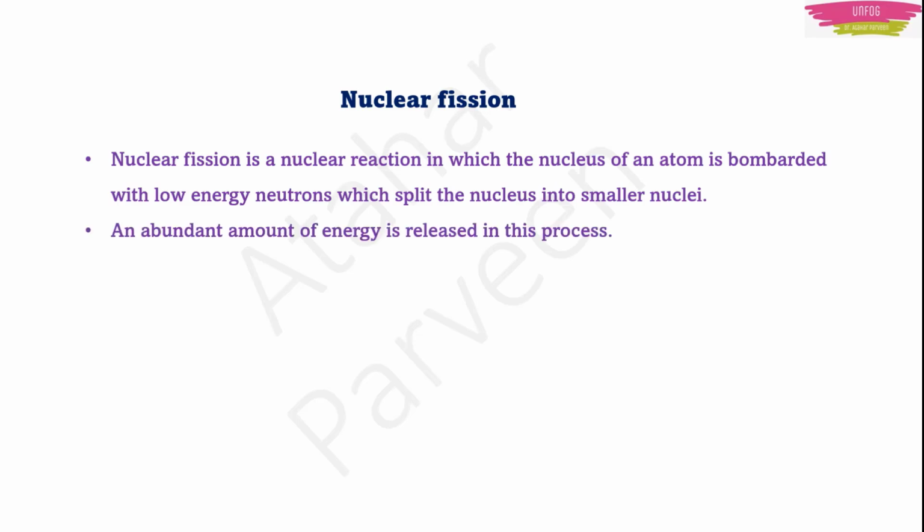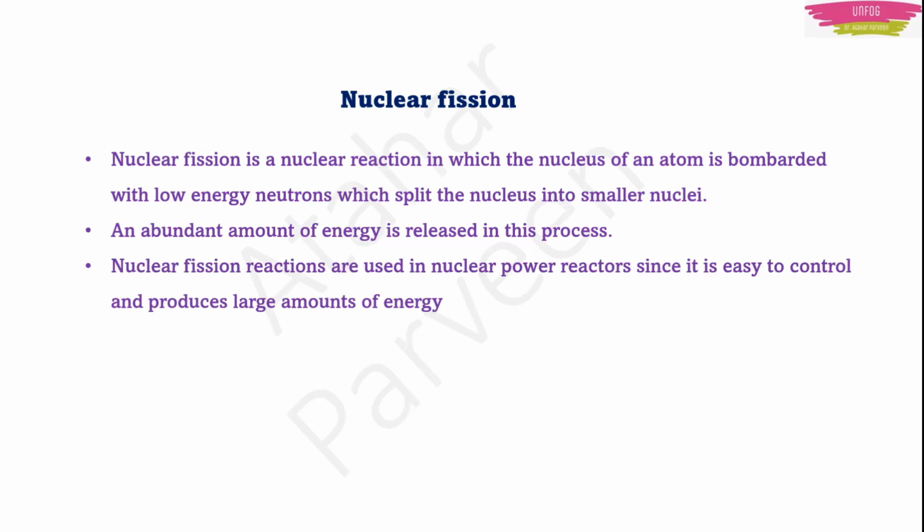Obviously, in a nuclear fission, an abundant amount of energy should be released, right? Obviously, it should be released because you are splitting the nucleus. Nucleus is so tightly bound together that you cannot break it without any release of energy. Correct? Now, these fission reactions are used in nuclear power reactors.